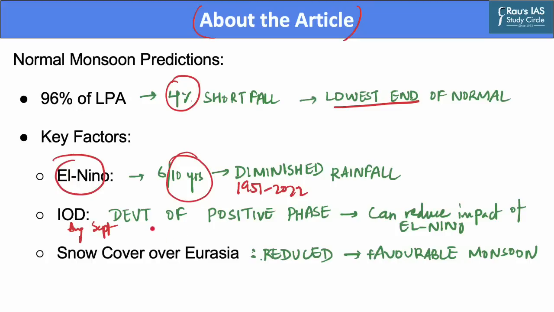The weather models also indicate the development of a positive phase of the Indian Ocean dipole. This has the potential to reduce the impact of El Nino on the Indian monsoon. Another factor that could blunt the El Nino is the reduced snow cover over Eurasia, as in this February and March, we have seen a below normal snow cover in Eurasia, which is favorable for the Indian monsoon. Thus, despite IMD having started to place a greater emphasis on dynamic monsoon forecast techniques, the atmospheric circulations that affect the monsoon add to the unpredictability of the Indian monsoon.